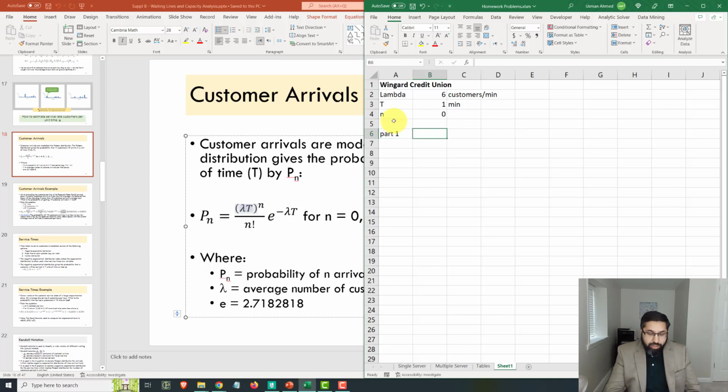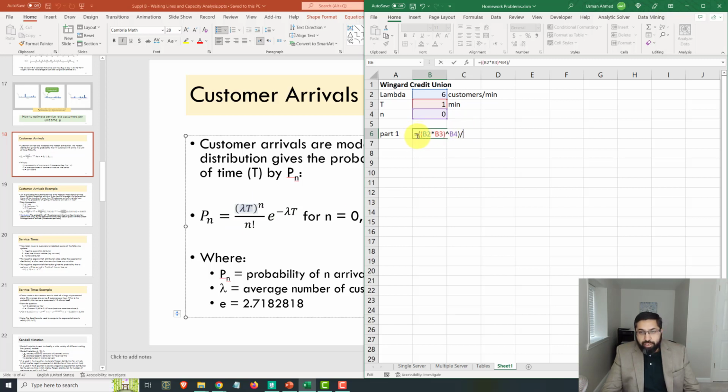So part 1 of my calculation is going to be lambda multiplied by T raised to power n, which is how many customers arrive, divided by, and just to be sure, I'm going to put brackets around all of the numerator, the top part of the equation. So this ensures that this whole calculation is done before the division happens, right? So I want to make sure I complete the raised to power n and then do the division.